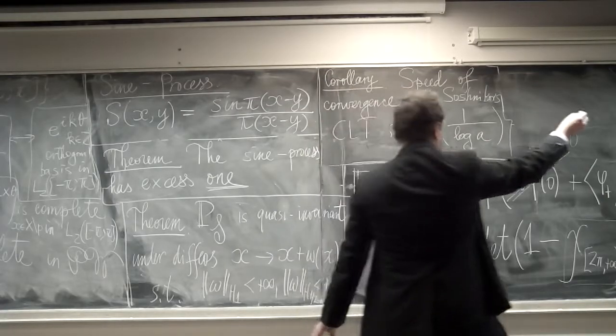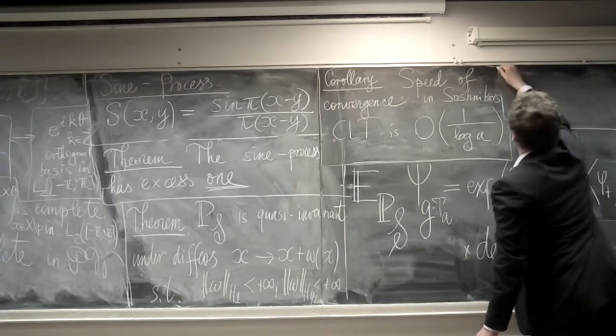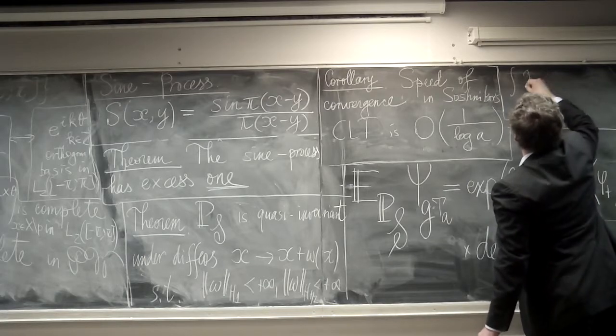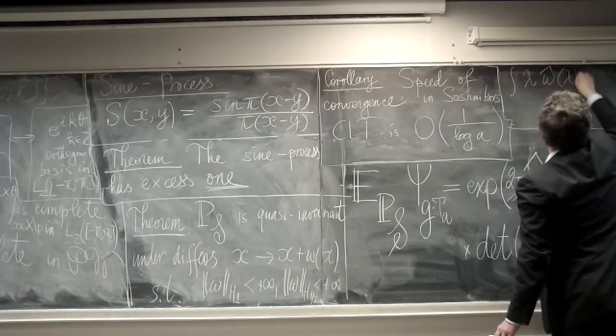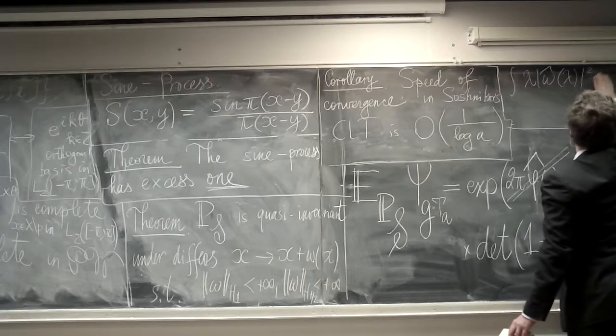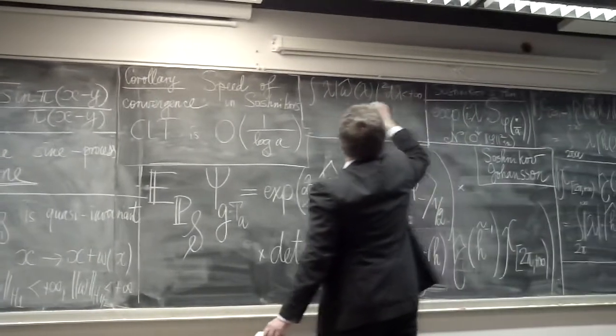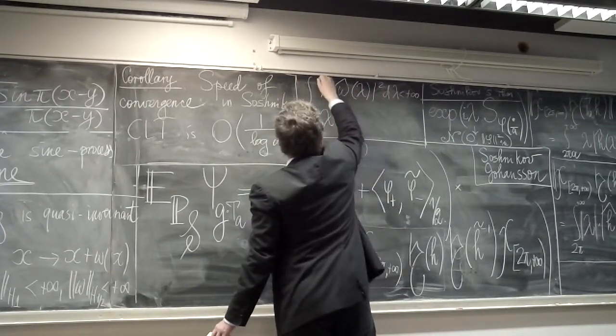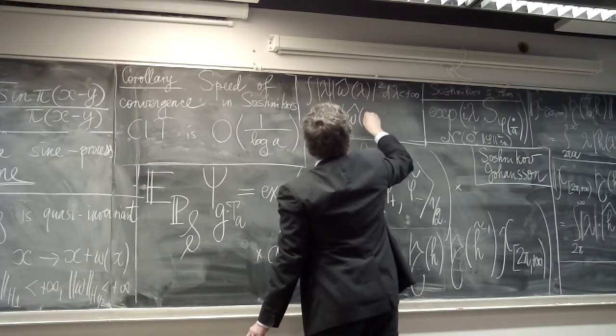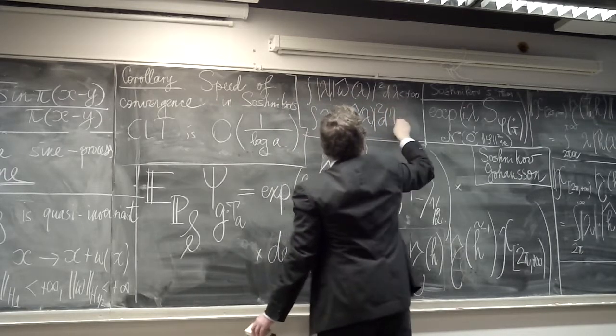So in other words, precisely, the integral of lambda omega hat lambda is finite, and the integral of lambda square omega hat lambda square d lambda is finite.